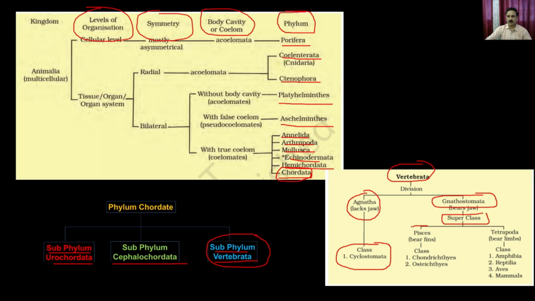One superclass is called Pisces, which has all sorts of fishes, whether cartilaginous fishes or bony fishes, whereas the Tetrapoda are the animals which have limbs for their locomotion. In that we have discussed the amphibia, reptilia, aves, and the mammals.